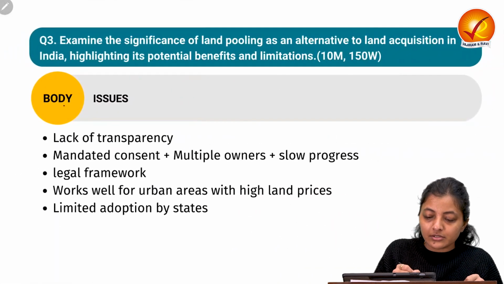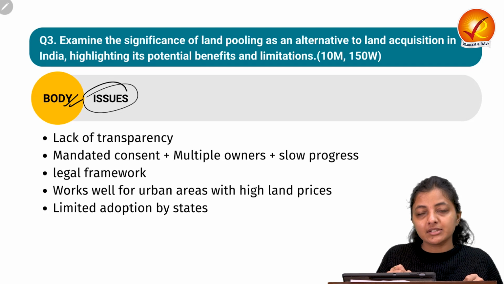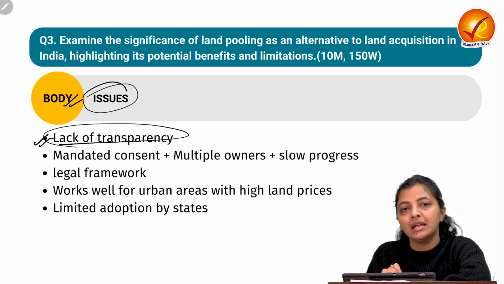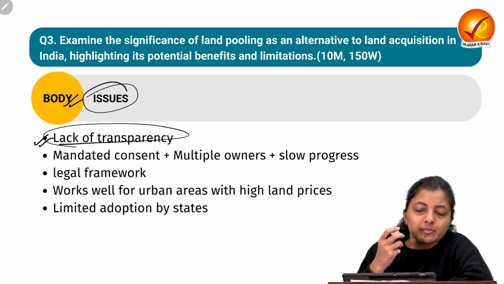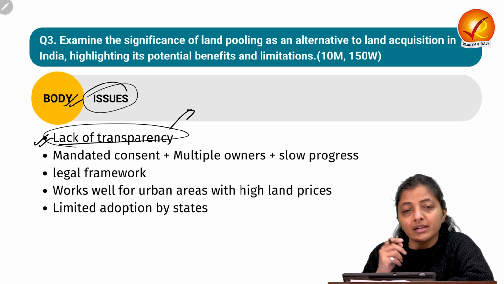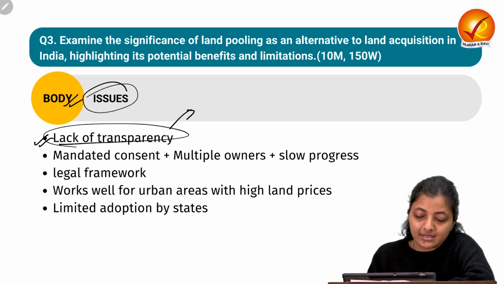Okay. So moving on to the issues and challenges with respect to land pooling. The very first is the lack of transparency. There are concerns with respect to information that should be public but is not there. So there are concerns with respect to transparency.